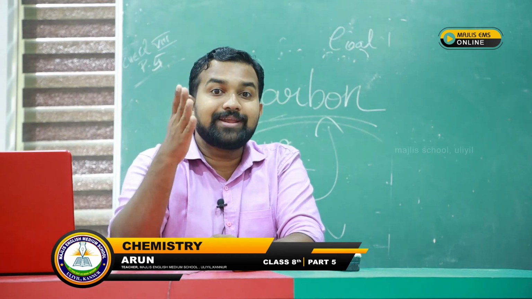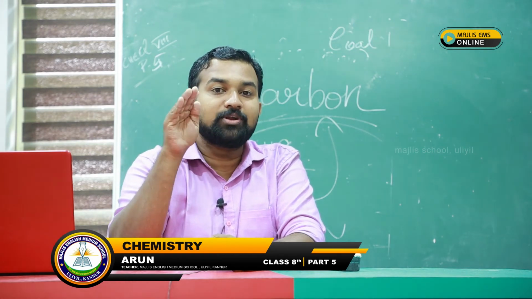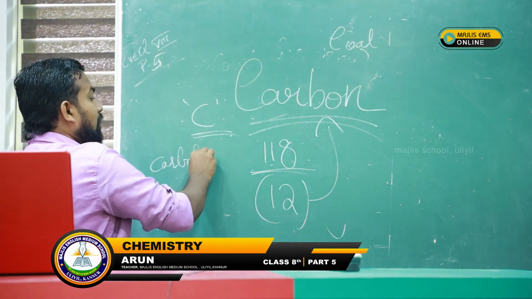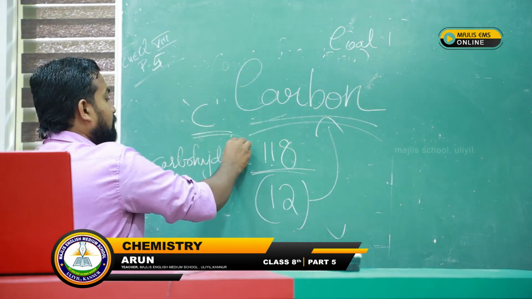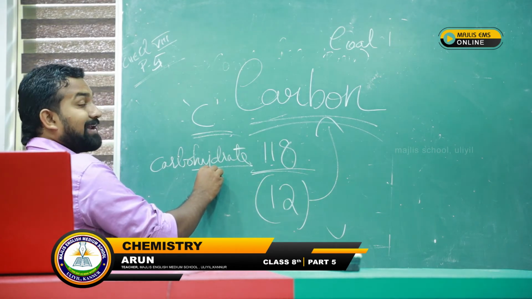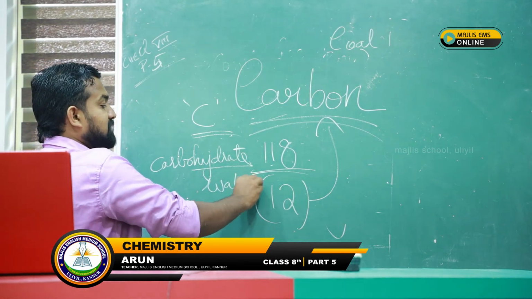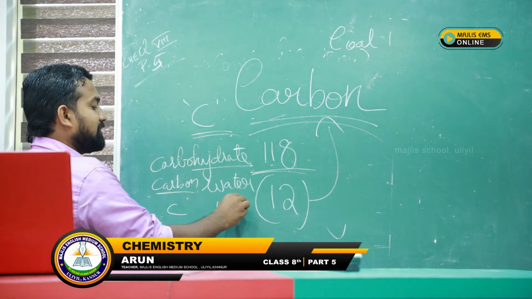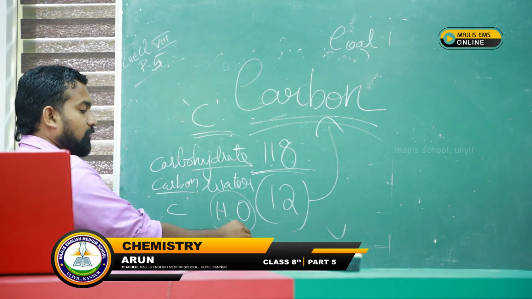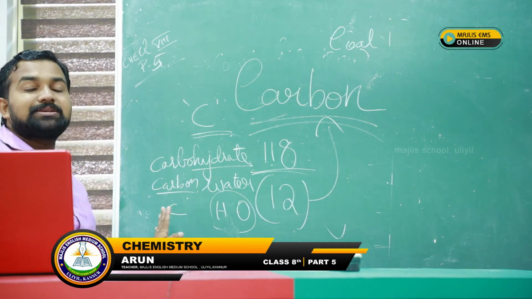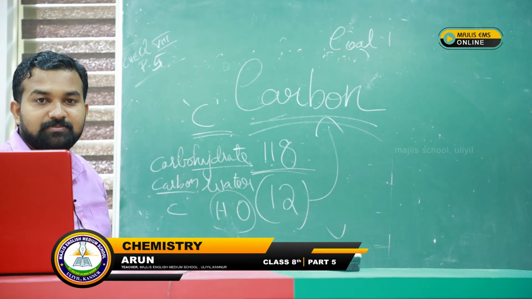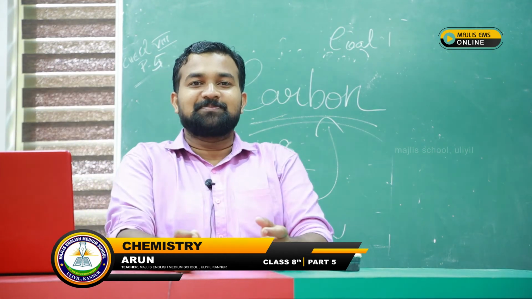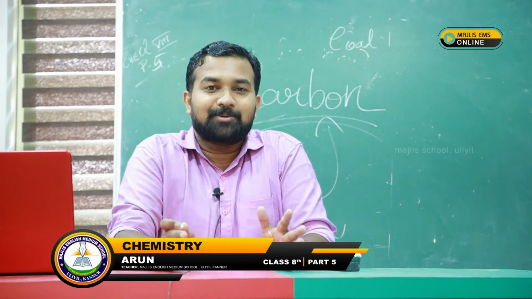So the food which we eat is in the form of carbohydrate. Carbohydrate means what? Hydrate means water, and carbo means carbon. In water we have H2O, hydrogen and oxygen. So the compound is composed of carbon, hydrogen and oxygen. That means we are eating a compound of carbon.